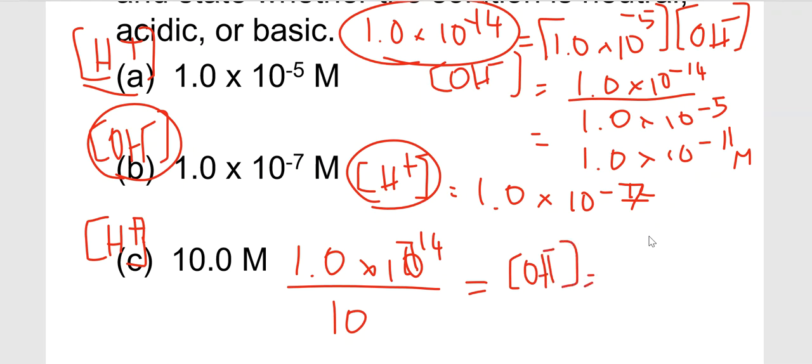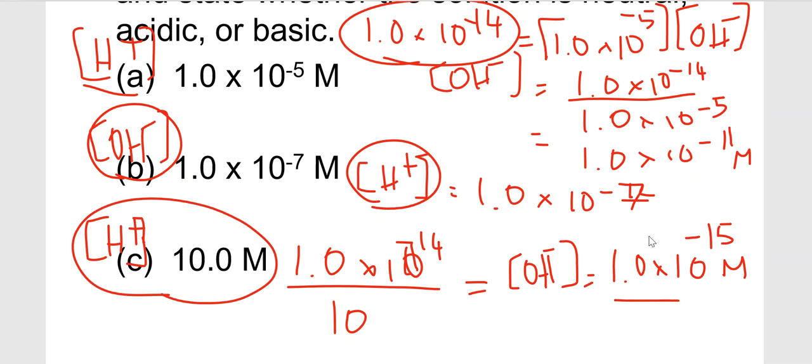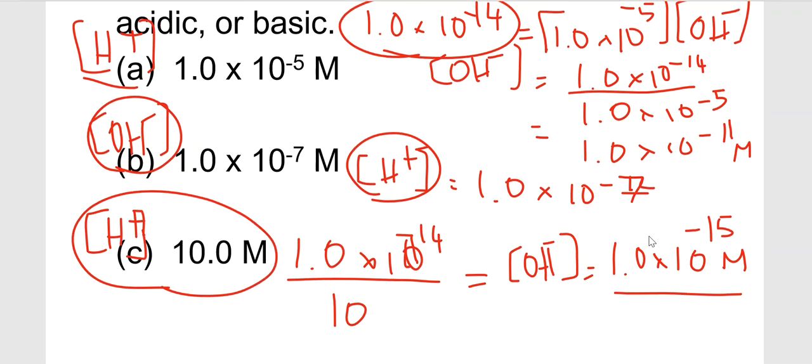So the concentration of the hydroxide is going to be pretty low, 1 times 10 to negative 15 molar. You can see that the concentration of H plus is way bigger than the concentration of the hydroxide, so the solution is going to be acidic.